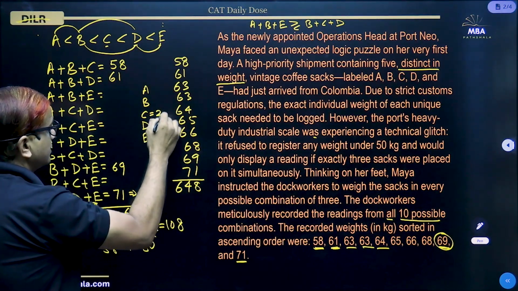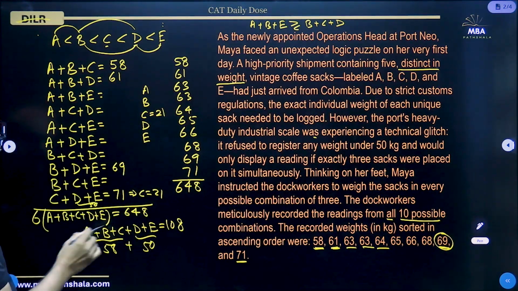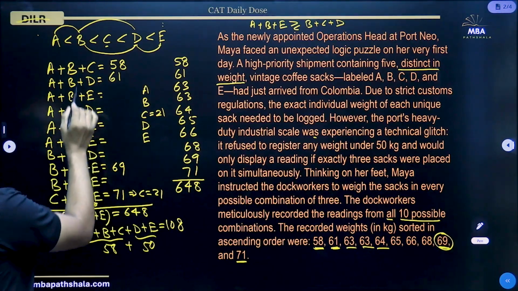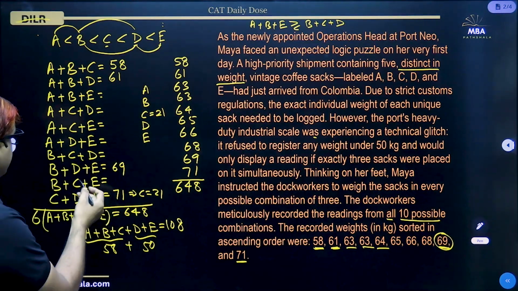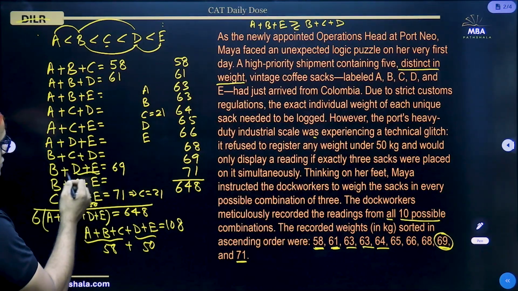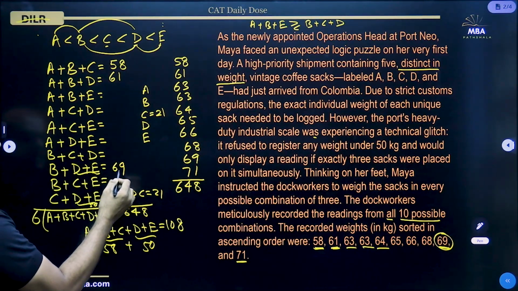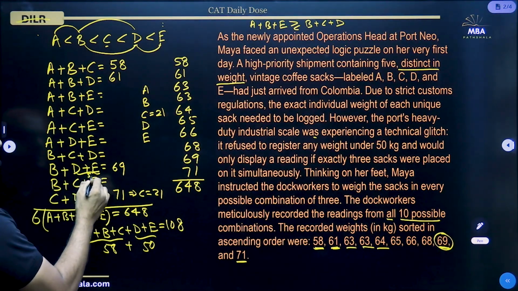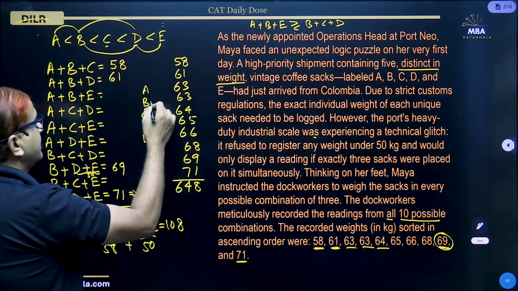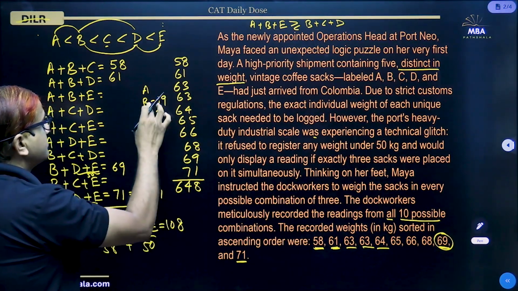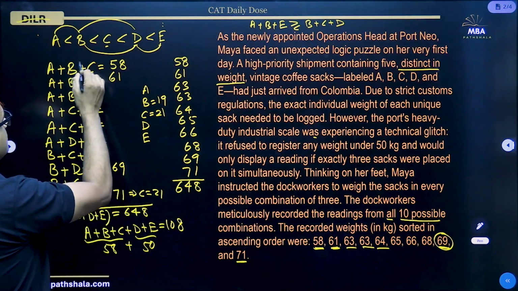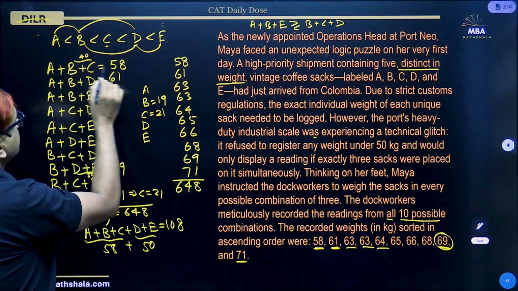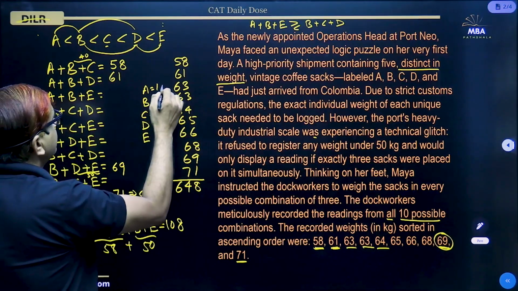So C is 21. Likewise, D plus E is here also. So B plus D plus E is 69. That means if D plus E is 50, B will be 19. Once B and C are known, B plus C is 40. So put B plus C as 40 here, giving the value of A as 18.